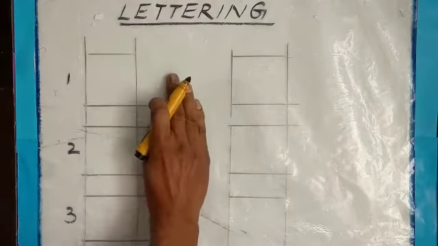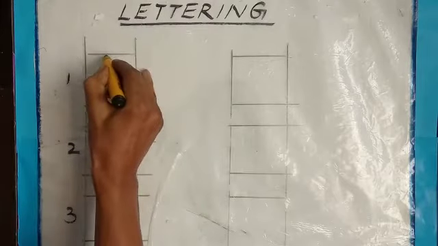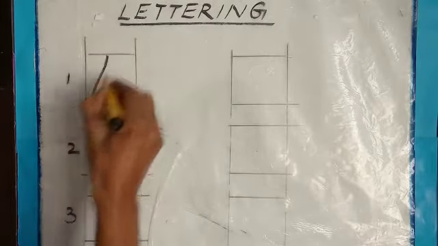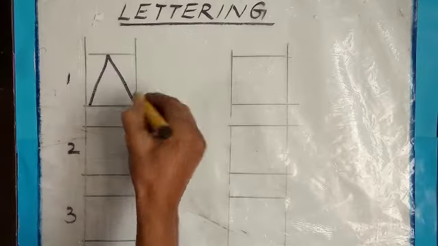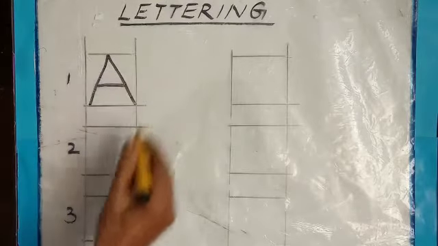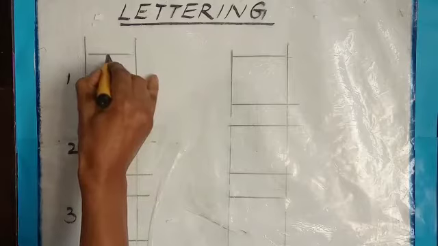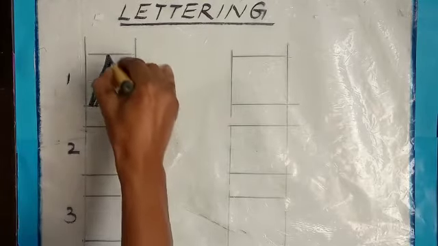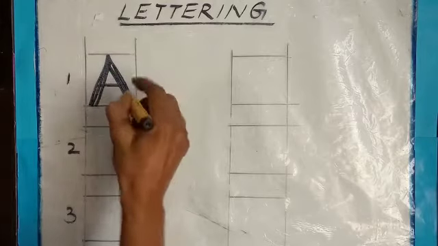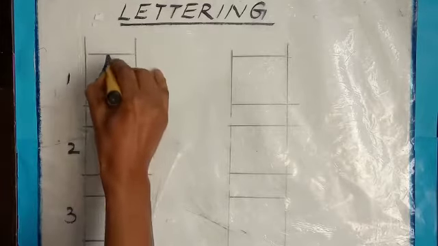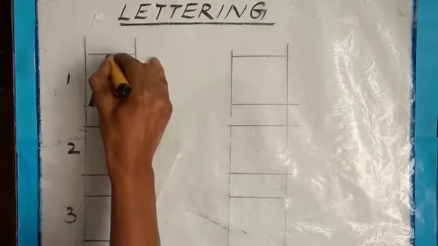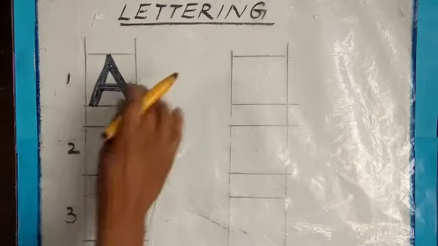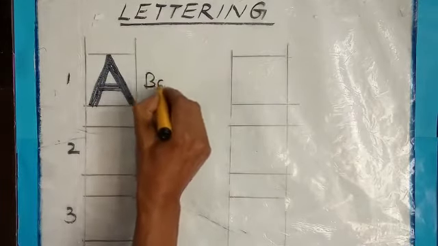Just watch, children. For example, I will write one letter. See, this letter is A. Bold means if you go on writing thickly like this, if you go on writing shading like this in a thick way, it is called bold. It is thick. So this is called bold letter.